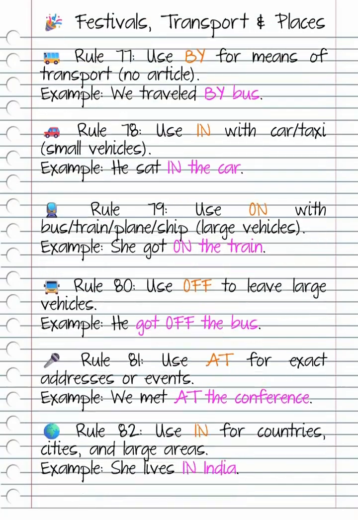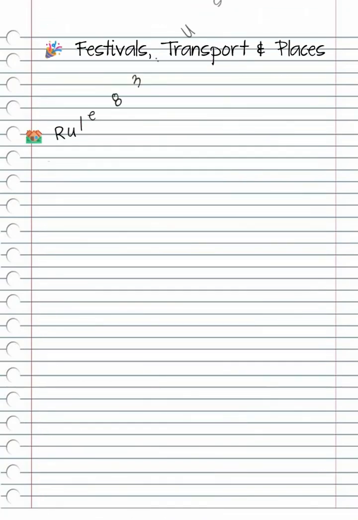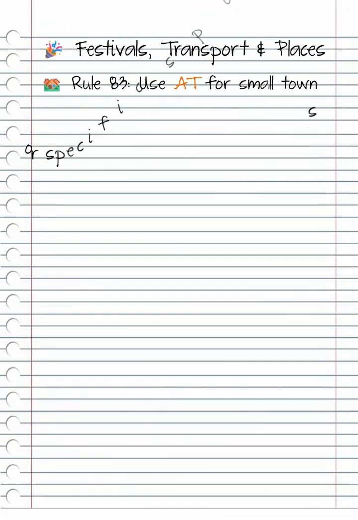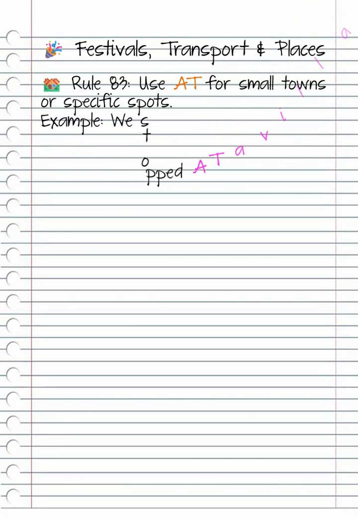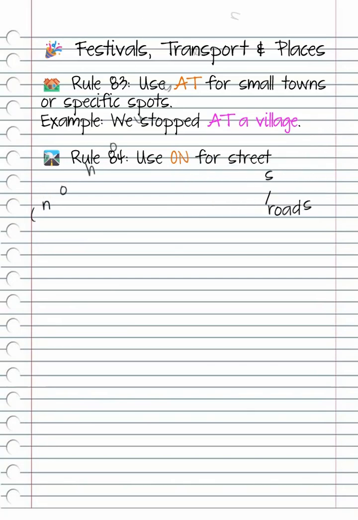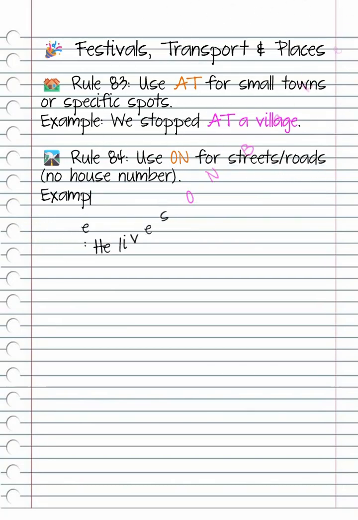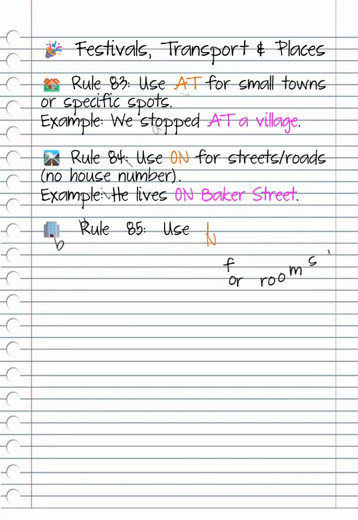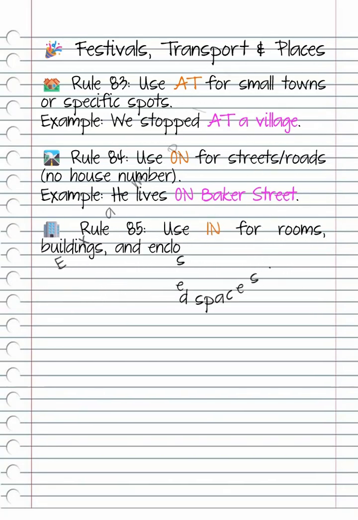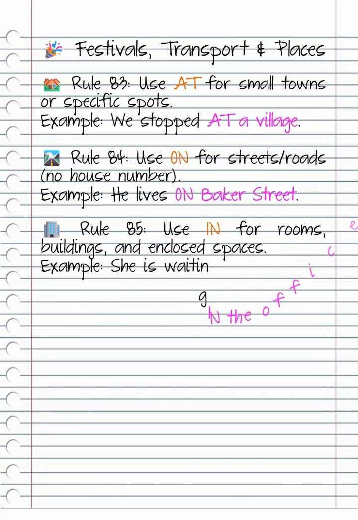Rule 83. Use at for small towns or specific spots. Example, we stopped at a village. Rule 84. Use on for streets, roads, no house number. Example, he lives on Baker Street. Rule 85. Use in for rooms, buildings, and enclosed spaces. Example, she is waiting in the office.